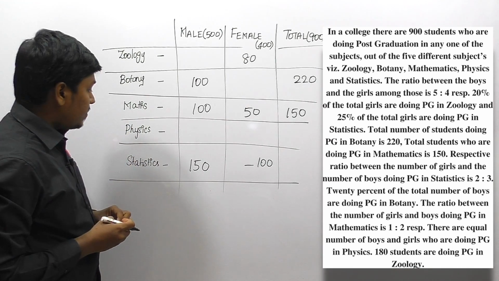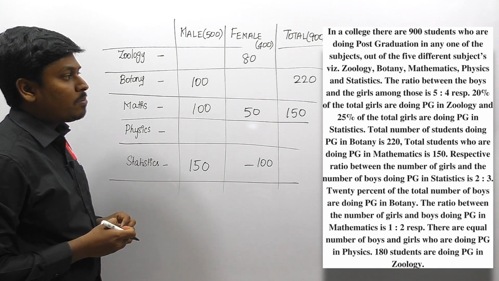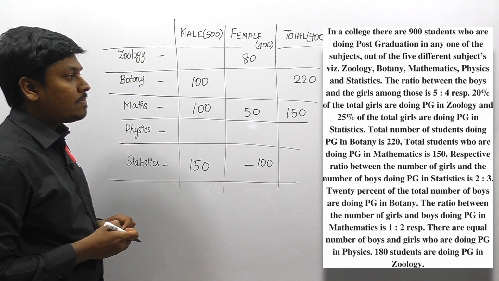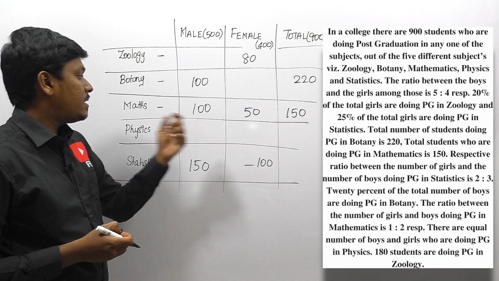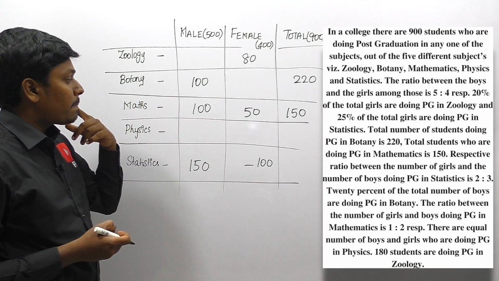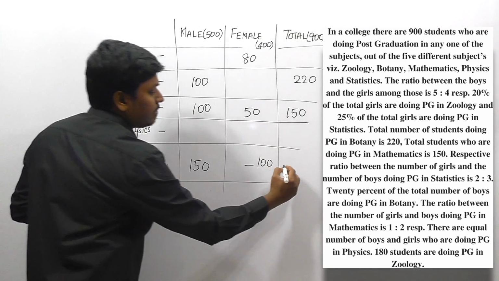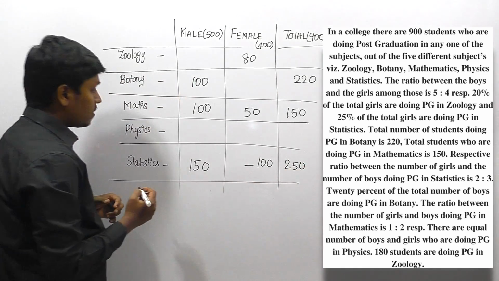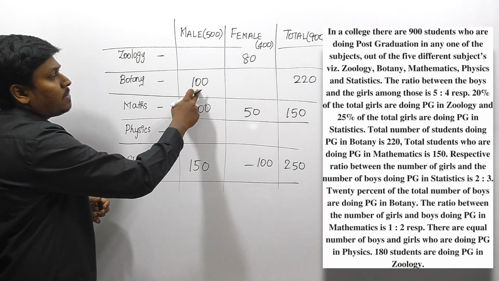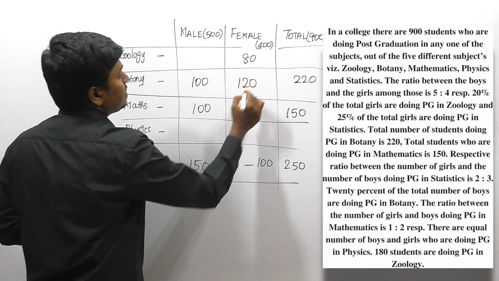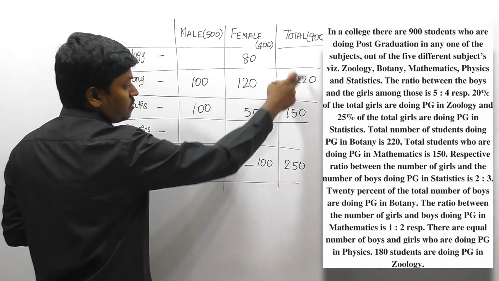Okay friends, the remaining values are physics and zoology. Let me move on to the remaining points. There are an equal number of boys and girls doing PG in physics, but we need to find the total. Listen here, we know statistics is 150 and 100, the total will be 250, right? So 250 is the total number of students doing statistics. And in botany, we already know that 100 are male, then the remaining 120 will be females. Next, we know 80 here, but two values are still unknown.